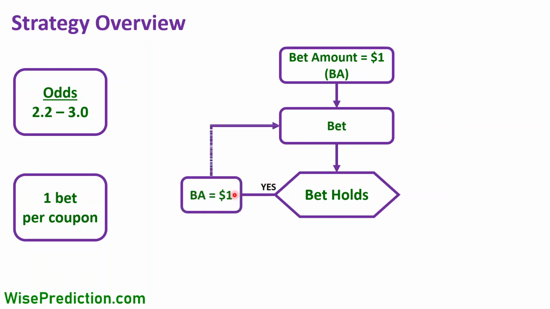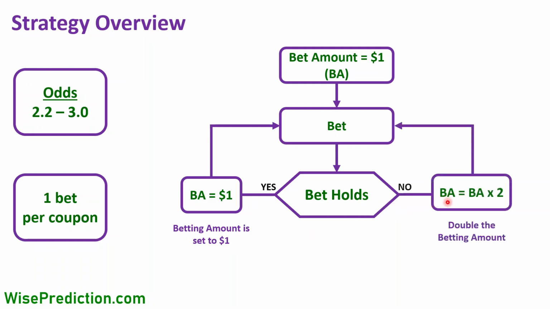If it holds, we set the betting amount for the next coupon as $1 again. So we continue with $1. But if it doesn't hold, then we are going to double the betting amount for the next coupon. So if we started with $1, for example, we put the bet on the match, and if it doesn't hold, then we're going to double the betting amount from $1 to $2, and we are going to bet again on the next match.